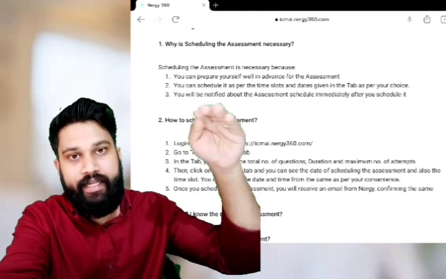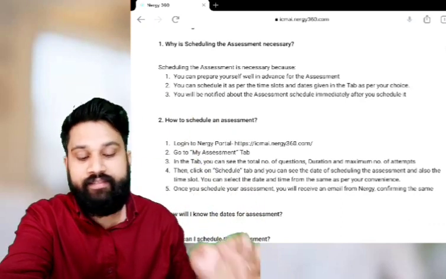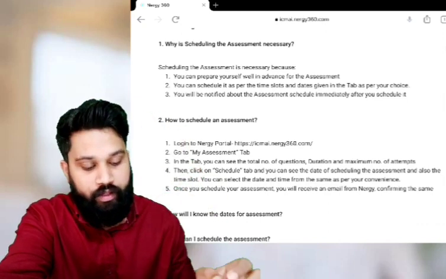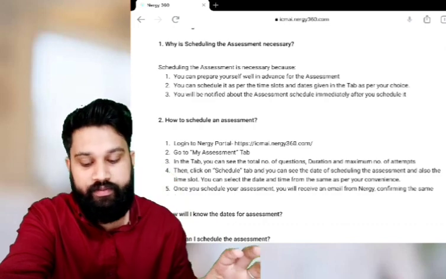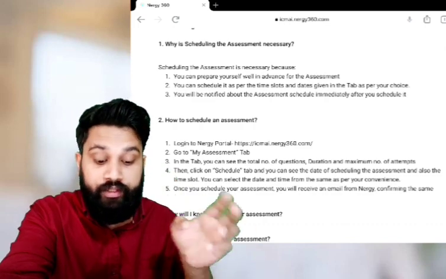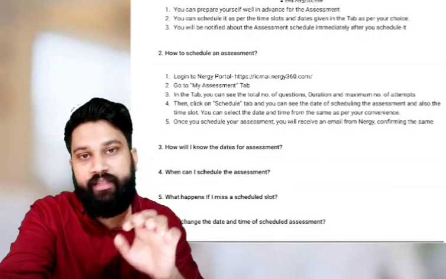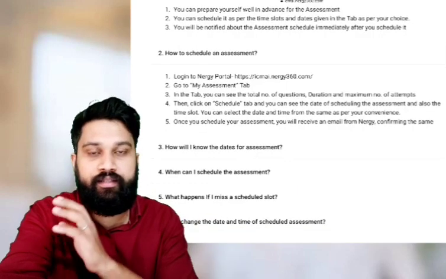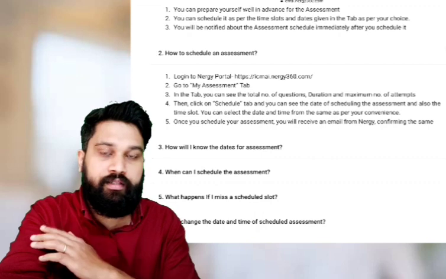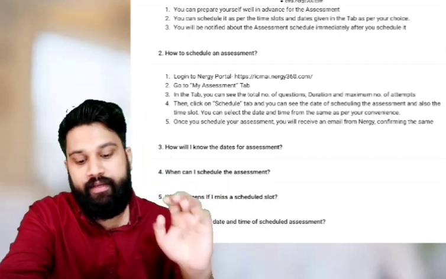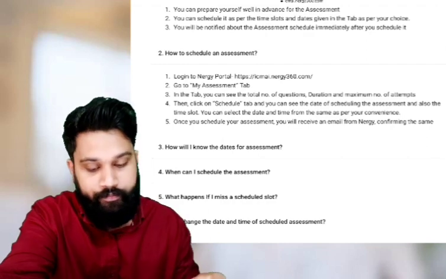The list of date and time will display. You can select the appropriate date and time as per your convenience. Once you schedule your assessment, you will receive an email from Nergi confirming the same. You will get an email from Nergi about your assessment date and time which you scheduled.